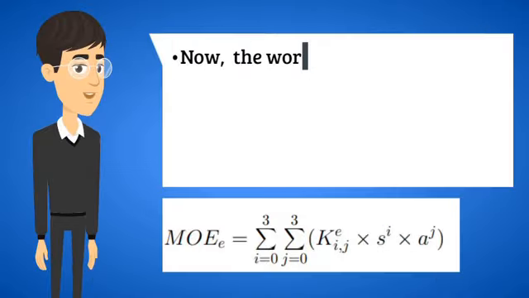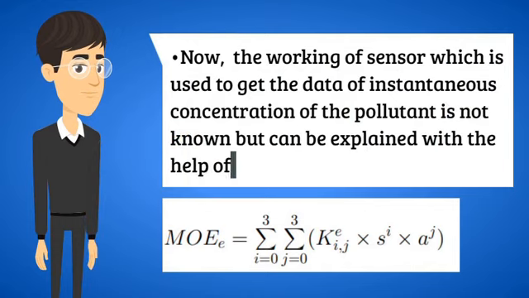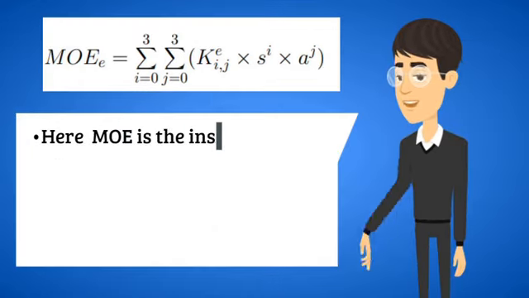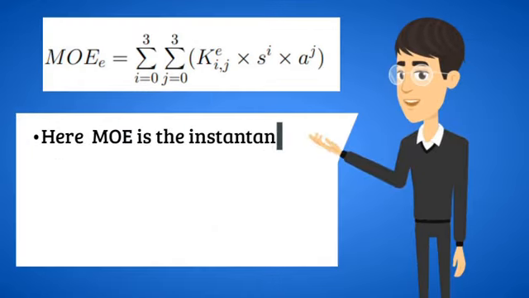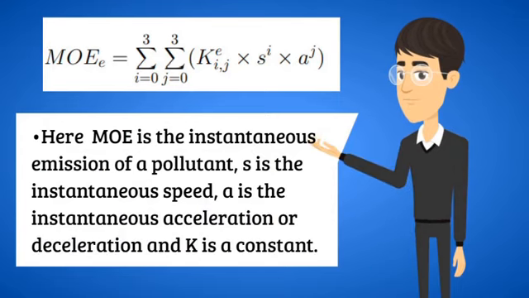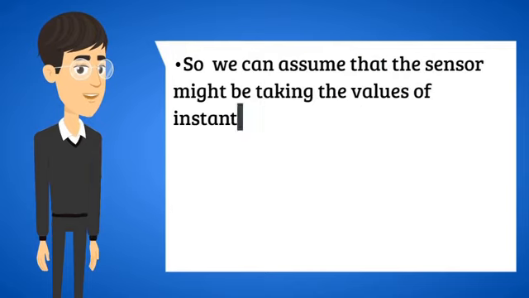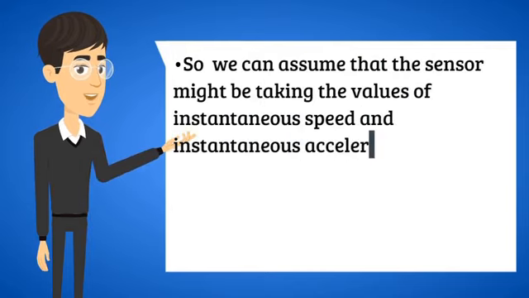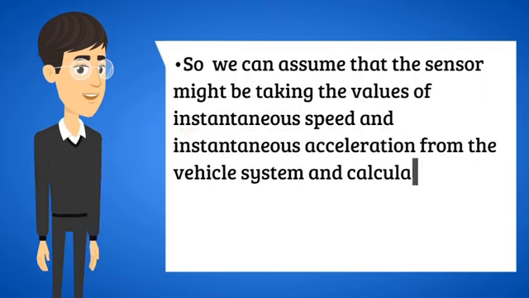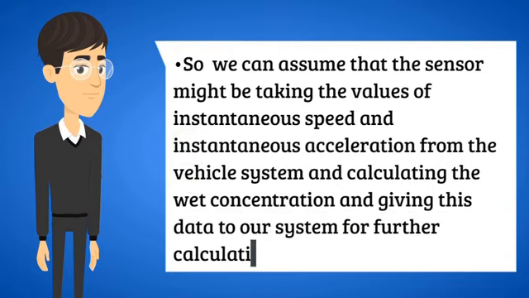Now, the working of the sensor which is used to get the data of instantaneous concentration of the pollutant is not known but can be explained with the help of the given equation. Here MOE is the instantaneous emission of a pollutant, S is the instantaneous speed, A is the instantaneous acceleration or deceleration, and K is a constant. So we can assume that the sensor might be taking the values of instantaneous speed and acceleration from the vehicle system, calculating the wet concentration, and giving this data to our system for further calculations.